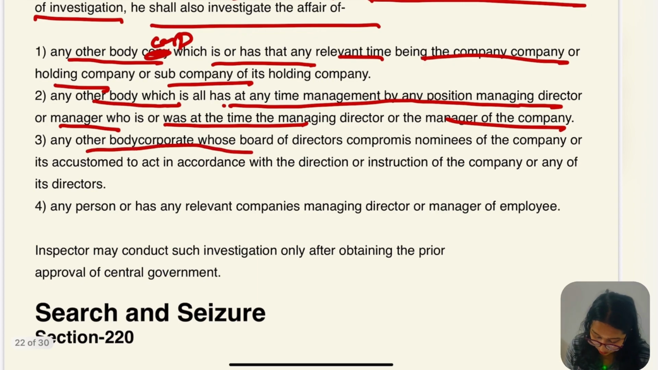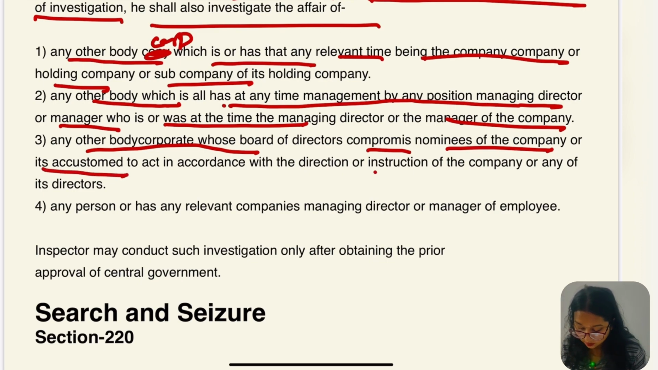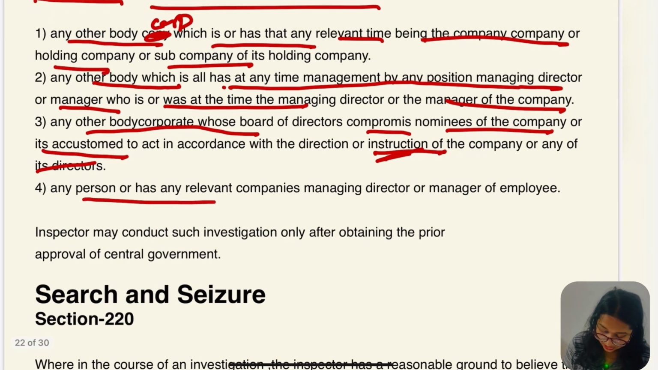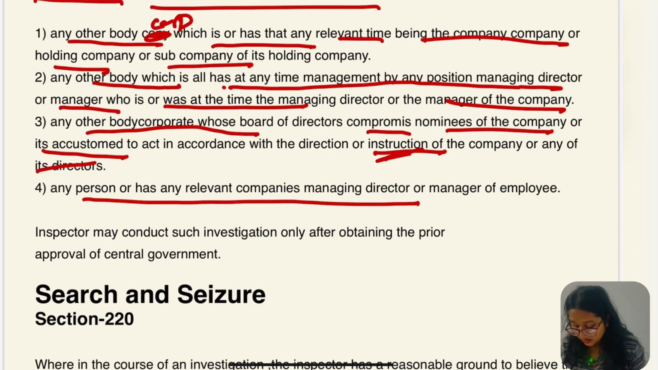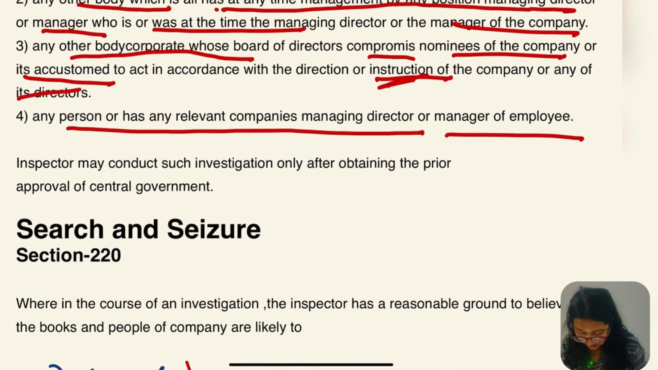Any other body corporate whose board of directors comprises nominees of the company, or is accustomed to act in accordance with the directions or instructions of the company or any of its directors. Any person who is or has been at the relevant time the managing director or manager of the company.